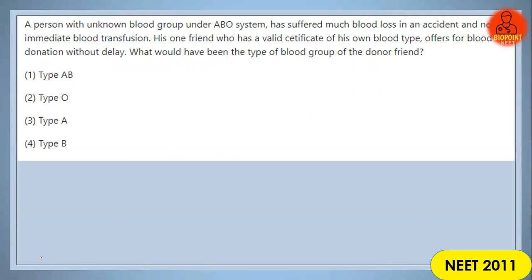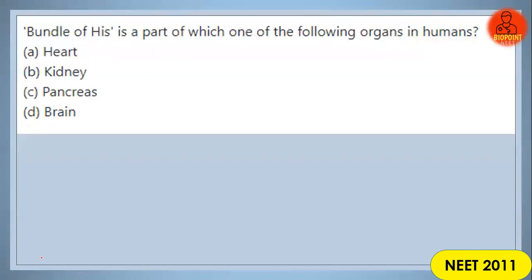The 18th question is also simple. Very easy question. Bundle of His. To which part of the human body does this particular term, the bundle of His, relate? Bundle of His is a part of which of the following organs in human? No doubt, option A, heart.